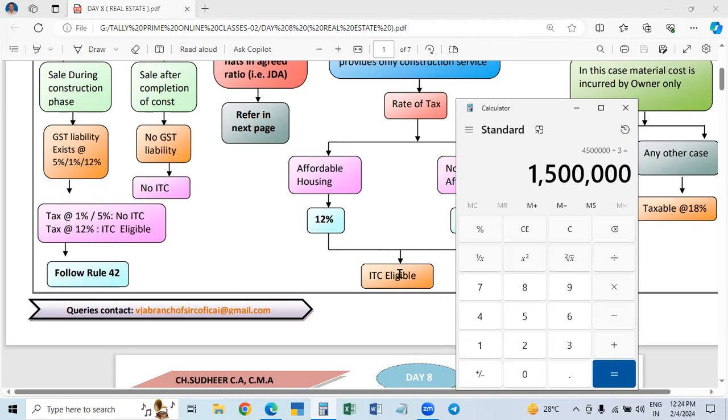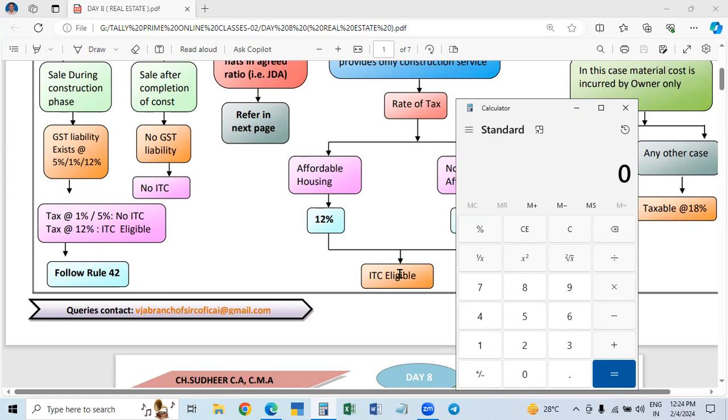And here also, this 15 lakhs is to be reduced from the value, it will be 30 lakhs. On the 30 lakhs, you have to pay 1.5%. But here also, the land value is assumed fixed, don't change it. The land value may be more or less. 1/3 will be the land value.